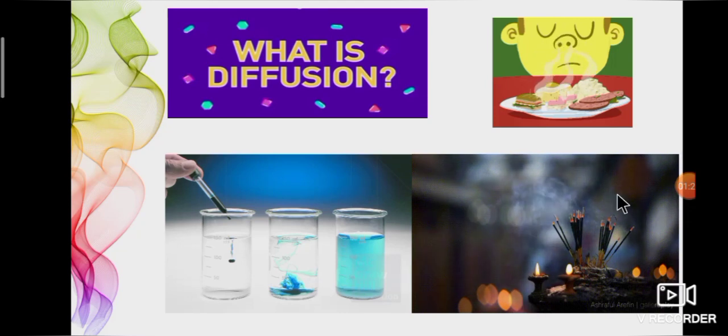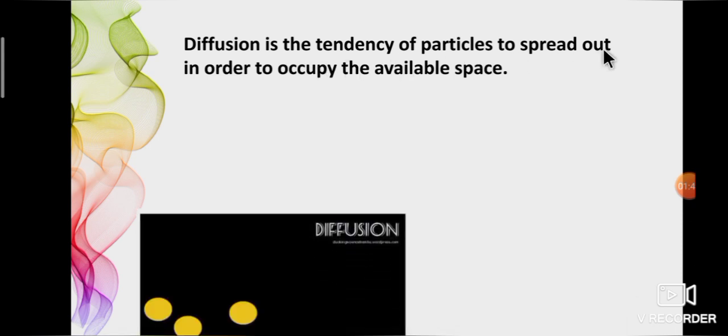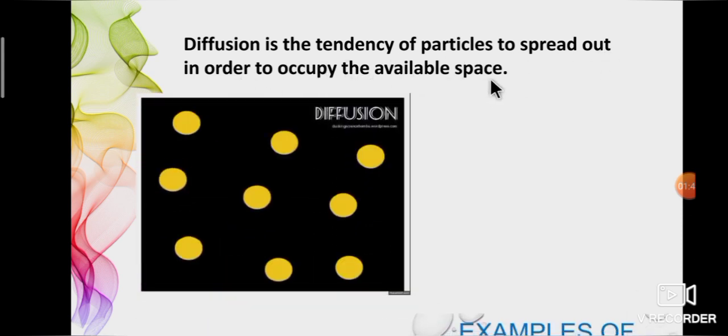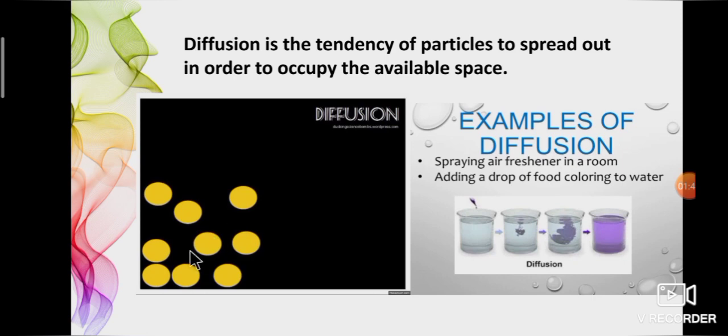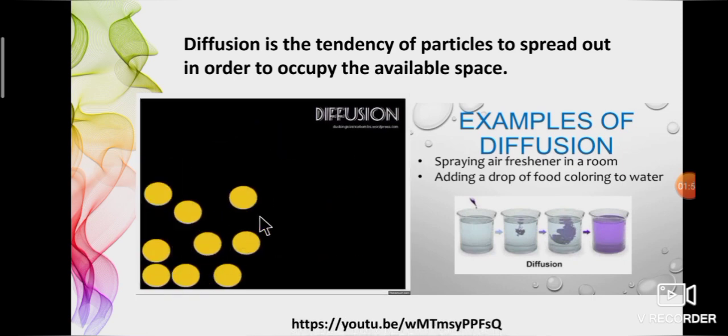You feel the pleasant odor of the agarbatti all over the room. This shows the vapors of the agarbatti in air. So diffusion is the tendency of particles to spread out in order to occupy the available space. See the picture below. You come to know how the particles spread out in space.